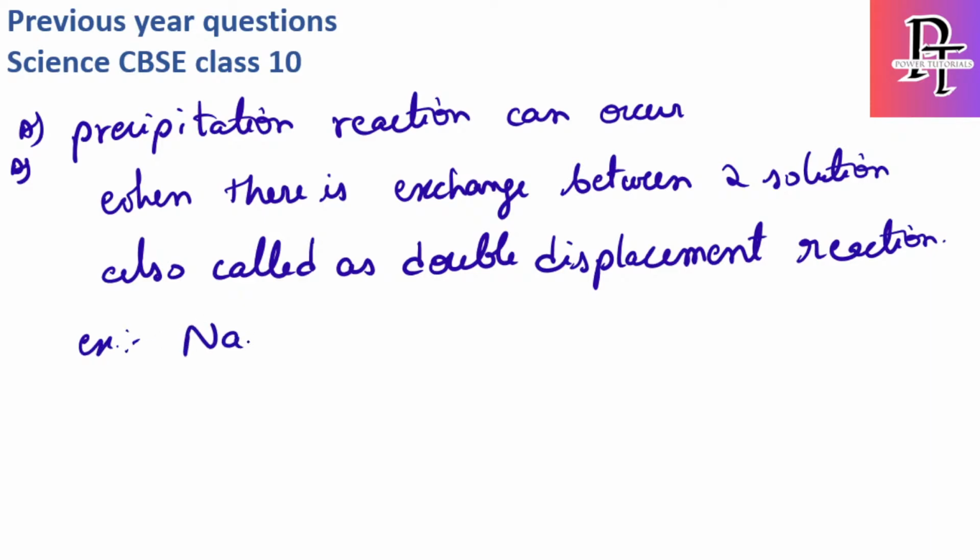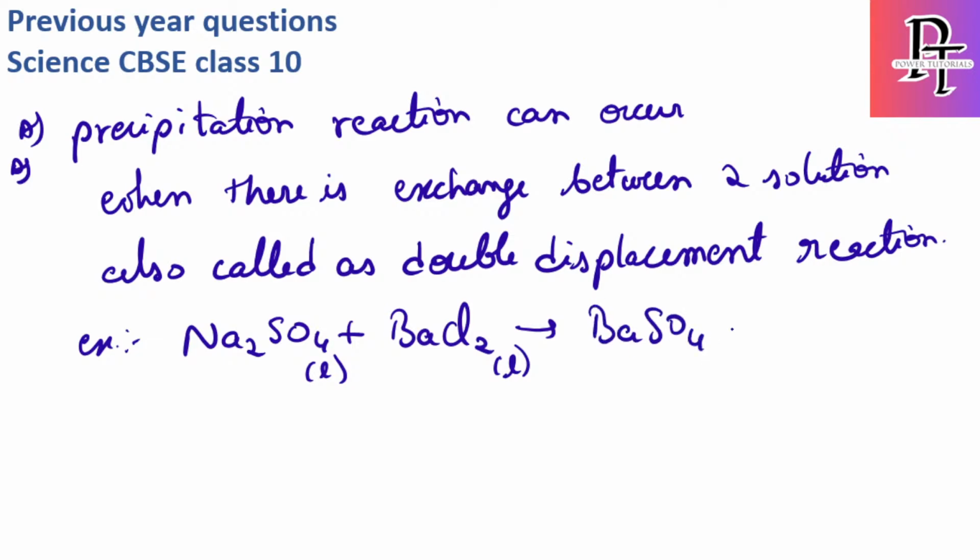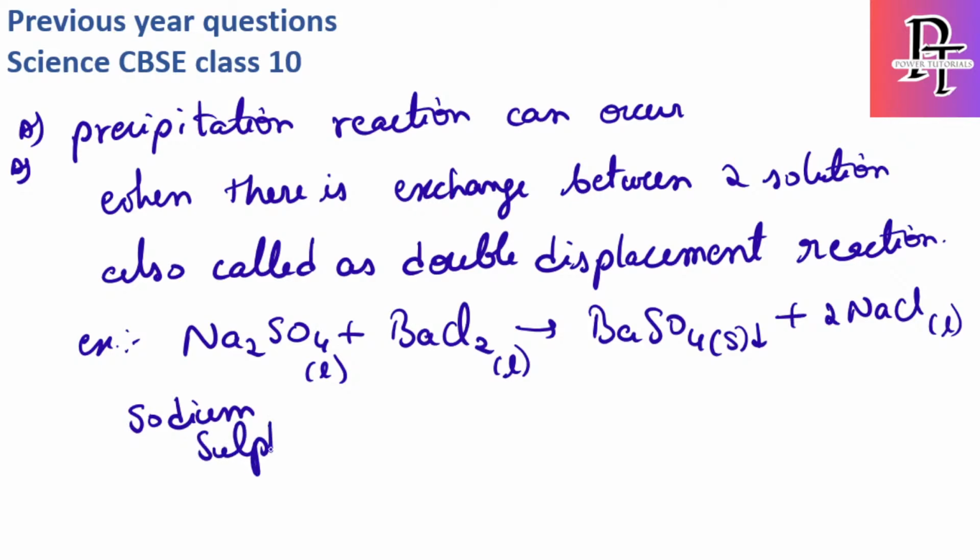Sodium sulfate, which is Na2SO4, plus barium chloride, BaCl2. These two are aqueous solutions, that is liquids, but when they are combined, BaSO4 will be formed, which is a solid precipitate, plus 2NaCl, which will be in a liquid state. I'll also write the chemical names: sodium sulfate plus barium chloride gives rise to barium sulfate